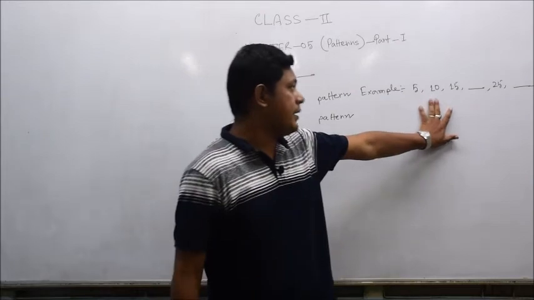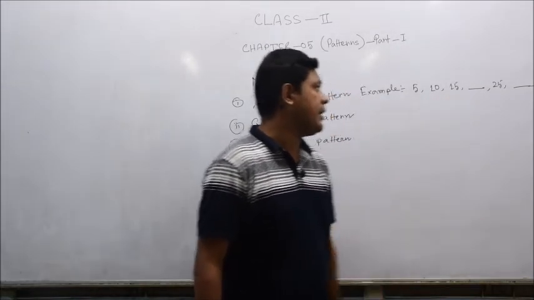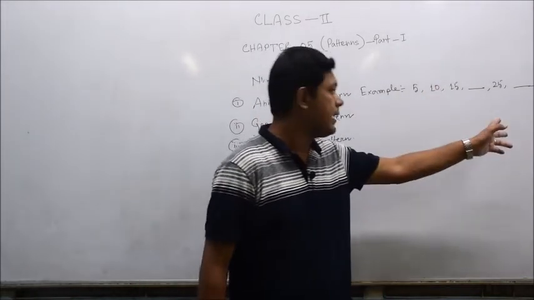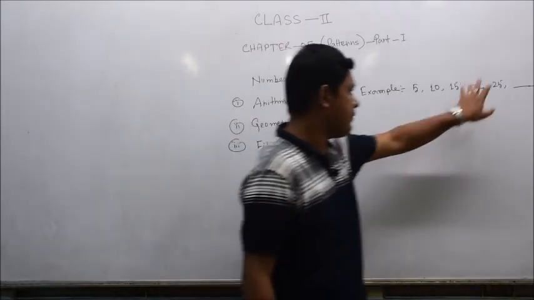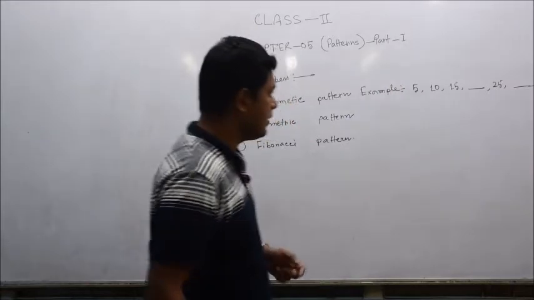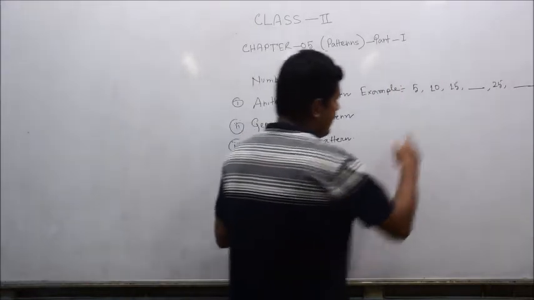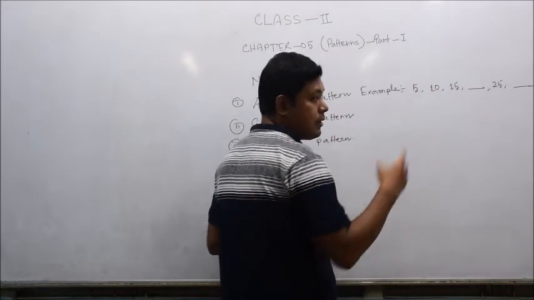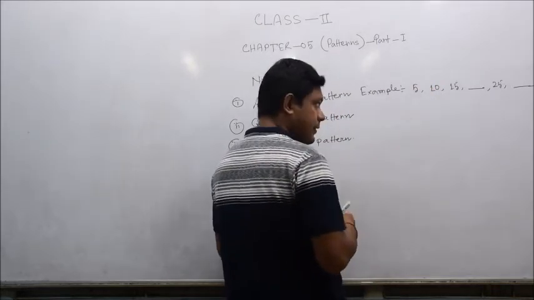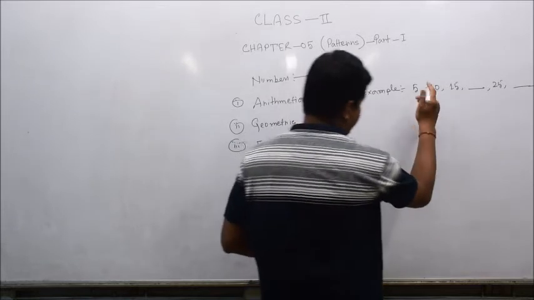Here the sequence you have seen is 5, 10, 15, blank, 25 and again blank. So what will be the number that comes in the blank? After 5, 10 is coming.